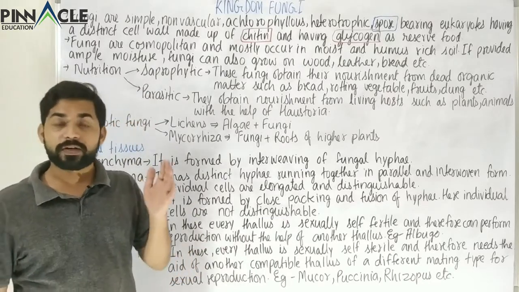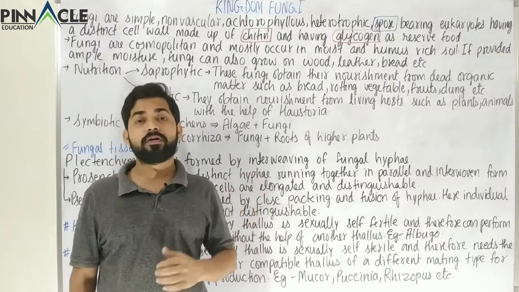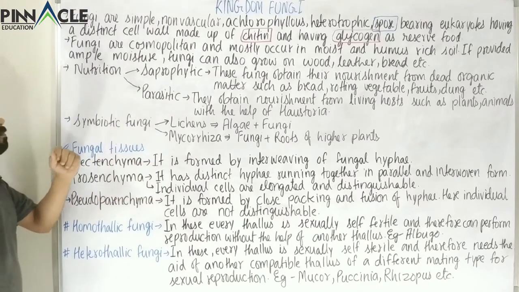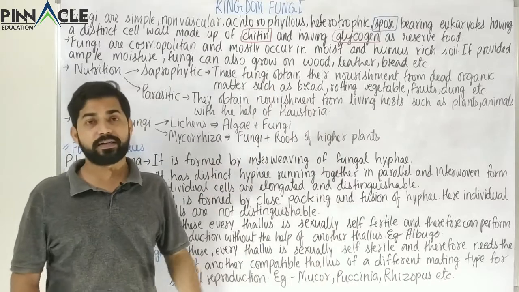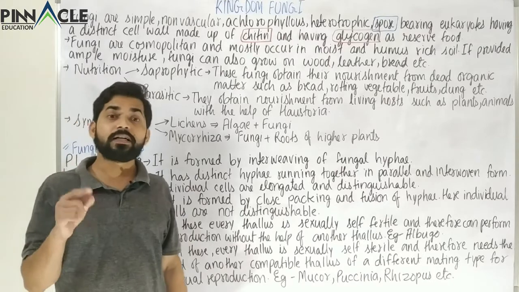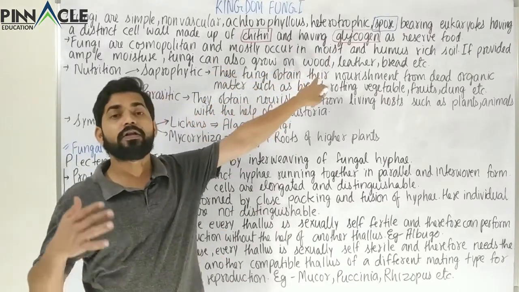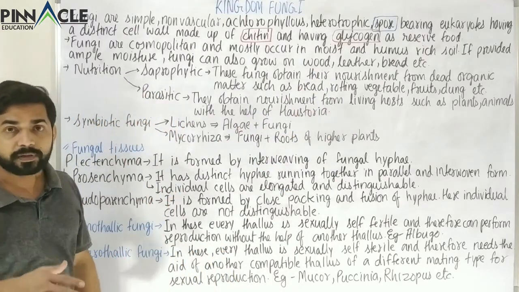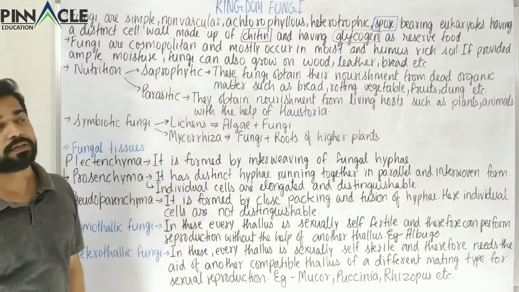these things. So fungi can also live on these places if ample moisture is provided over there. So if enough moisture is provided, these fungi can also grow on wood, leather, bread, etc. So there are various other food substrates where these can grow, but not in a dry form. So these fungi cannot grow very well on wood or leather or paper or bread if they are very dry. But once they become moist, these fungi can easily grow over those places.